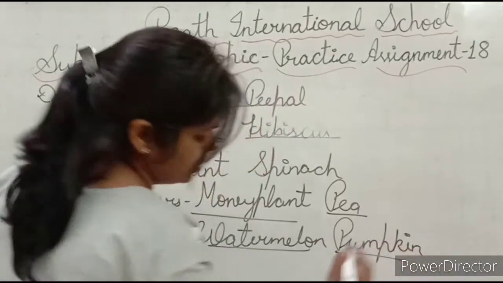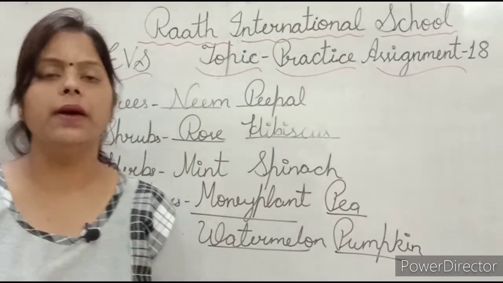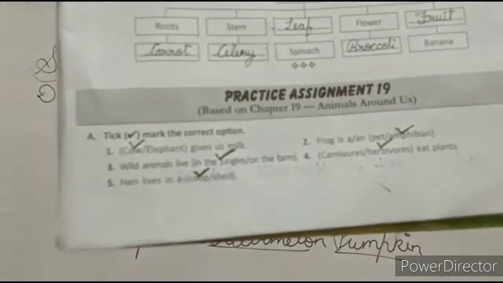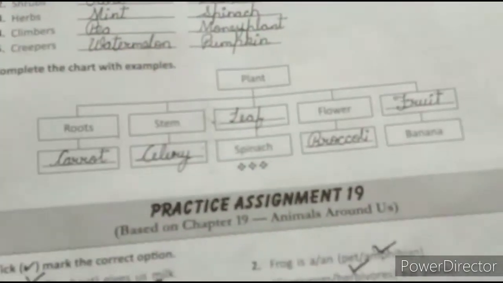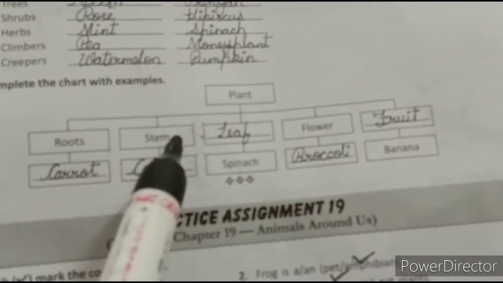Okay beta. So this is your D exercise. Now E, complete the chart with example. See in the book, this is your chart given here. Now see, plant. Here are plants. 5 main parts are here: root, stem, leaf, flower, and fruit.